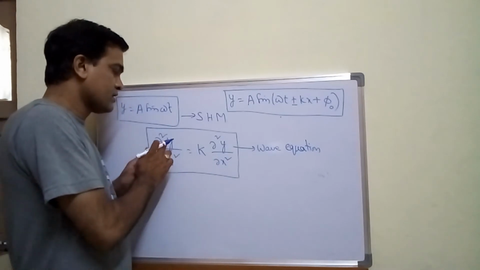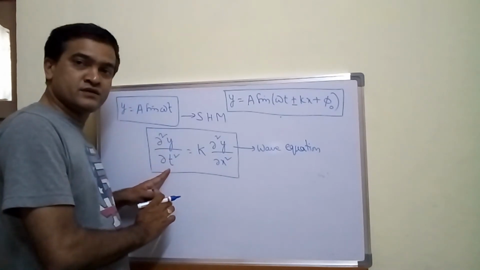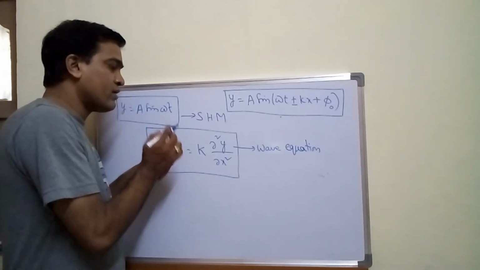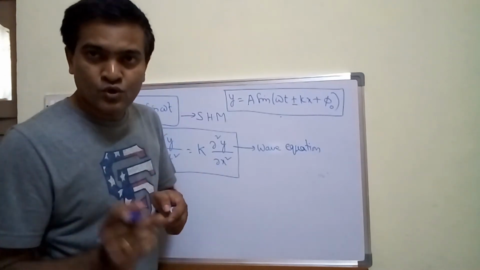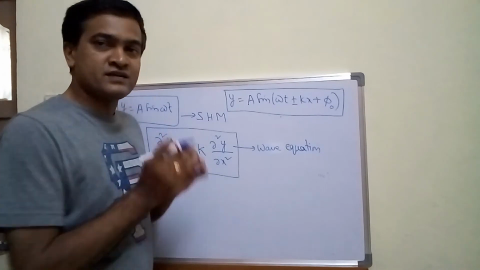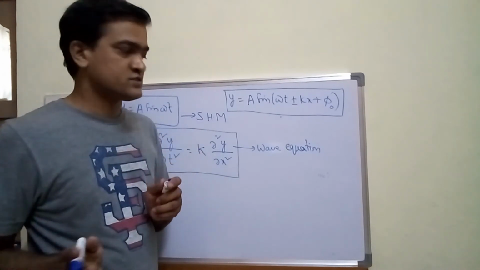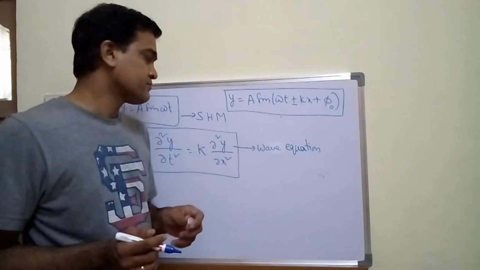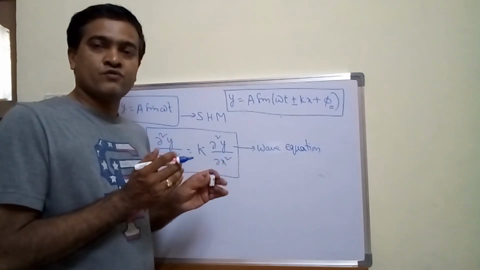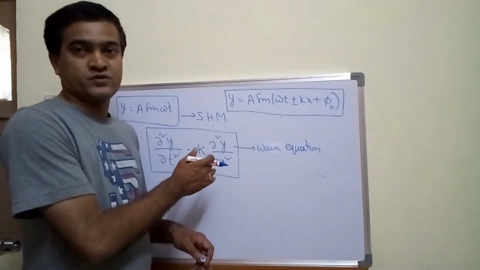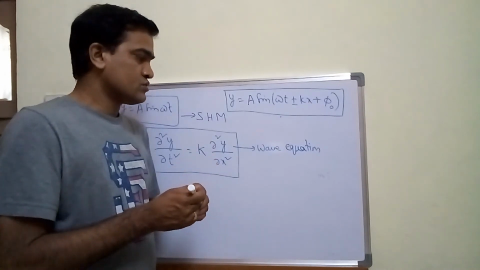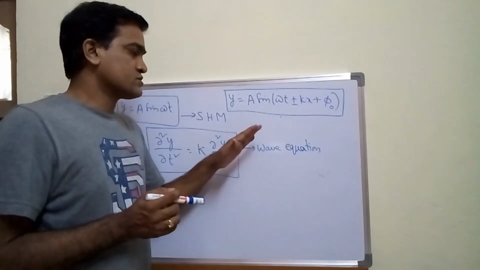Here y depends upon time t as well as on x. So when y depends upon both x and t, then it is said to be a wave equation. Remember this. If you want, I can show you the derivation again, but I already took a class, so I don't want to waste my time.